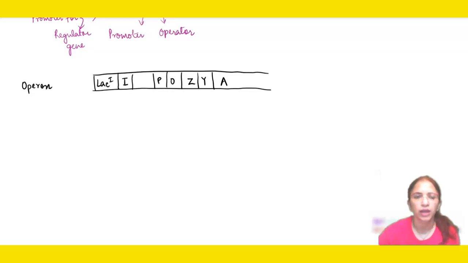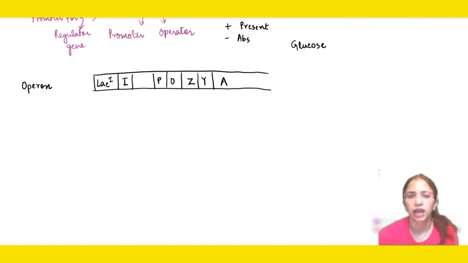Now what happens normally, let me tell you, when glucose is present. Remember, while explaining the lac operon, whenever I use a plus sign, it means present, and whenever I use a negative sign, I mean to say it is absent. So whenever glucose is present, the lac operon is not functional.